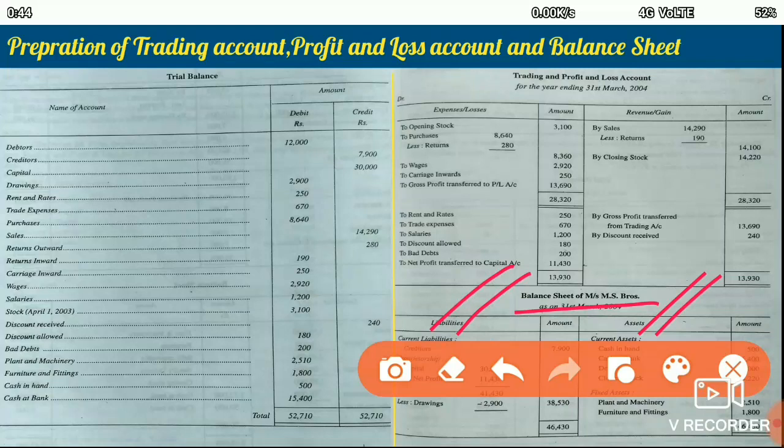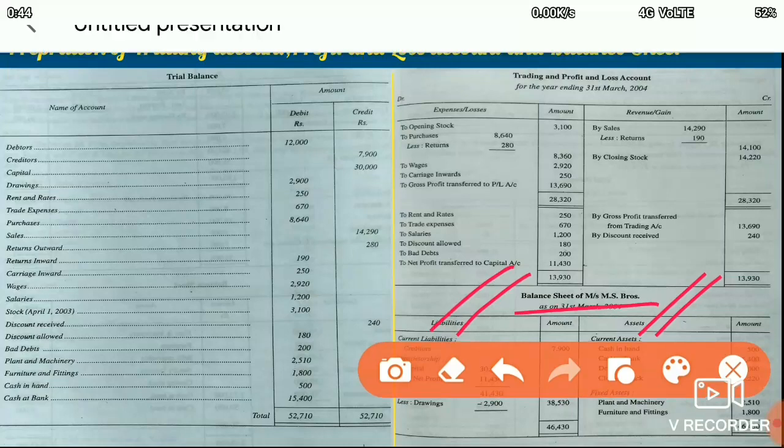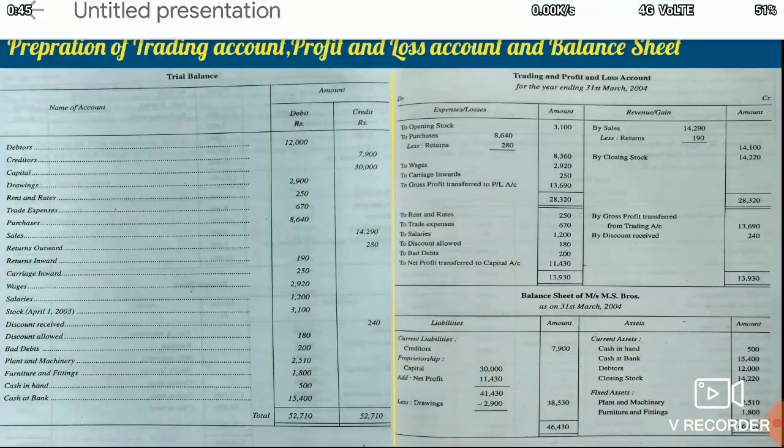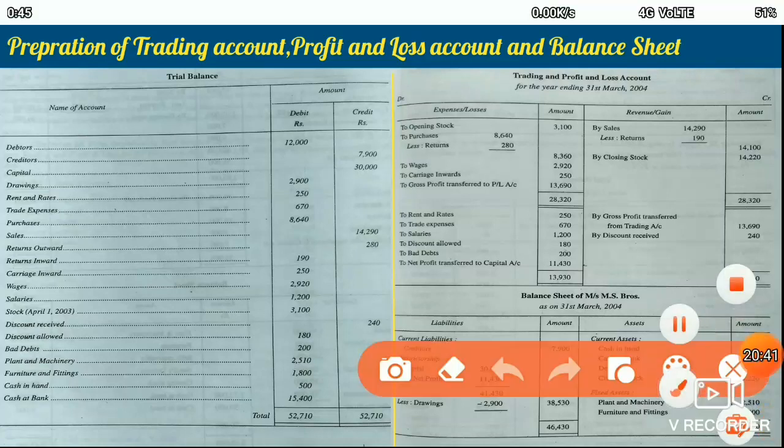So in summarizing, the steps which are involved are to balance the accounts, and then the ledger accounts, and then the trial balance is prepared, and with the help of the trial balance we prepare two important statements, that is the trading profit and loss account and the balance sheet.